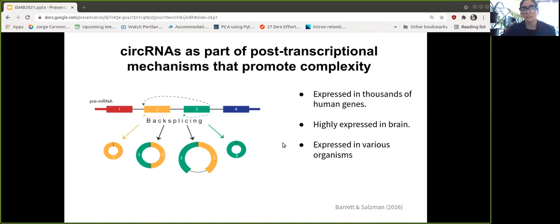It is known that circular RNAs are expressed in thousands of human genes, even where the circular isoform expression is higher than the linear one. They are also highly expressed in brain and in various organisms. Therefore, it's showing an increased complexity along different cell types and even across distant lineages.